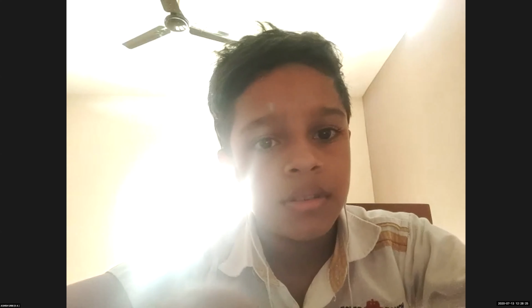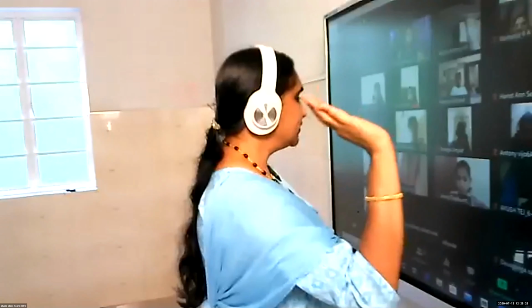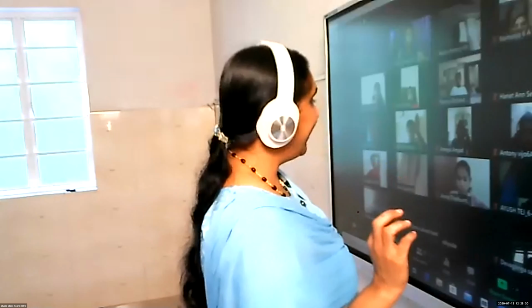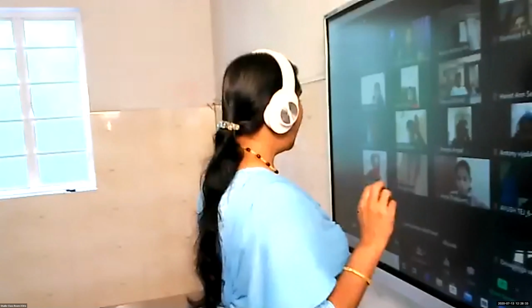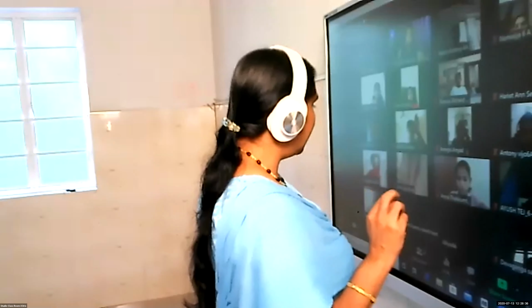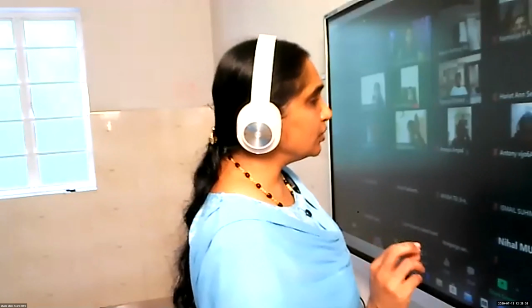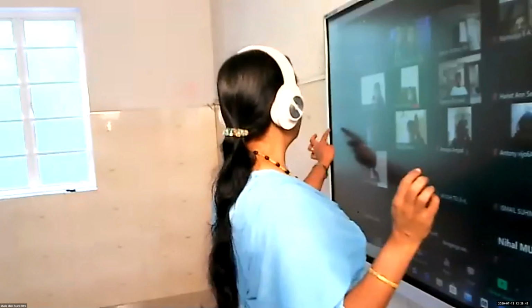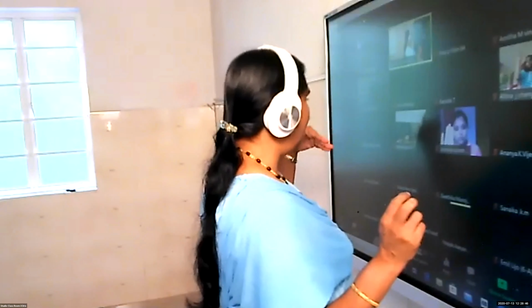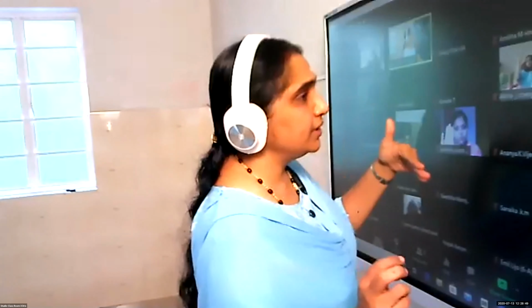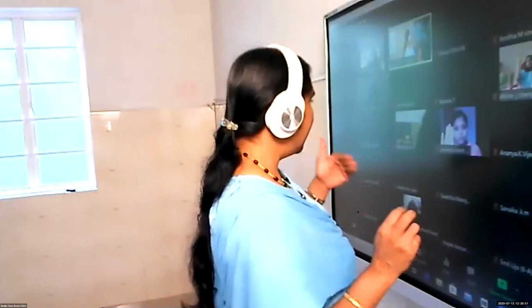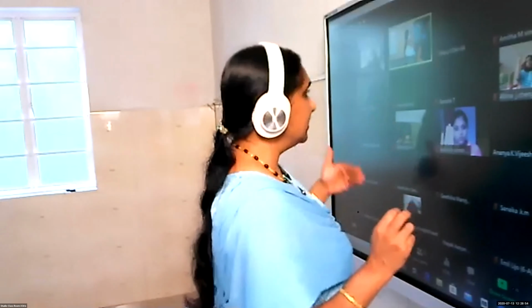Ma'am, hand icon or real hand? No need to make the hand icon and all. Just raise your hand. Okay. Ameya, Ashish, Nihal, is your hand in raised position? See, very few students only know it. Ma'am, I know. Okay, no need to tell me. I am checking the videos. Okay. Shravana, Altina, Devika, okay, Namasya, Siana, Smriti, okay, Ananya.